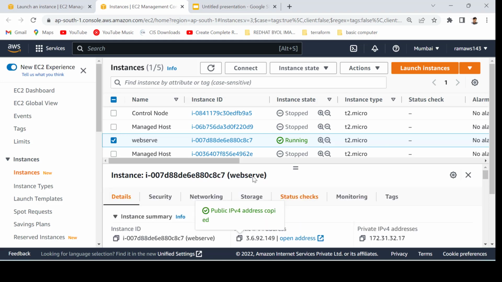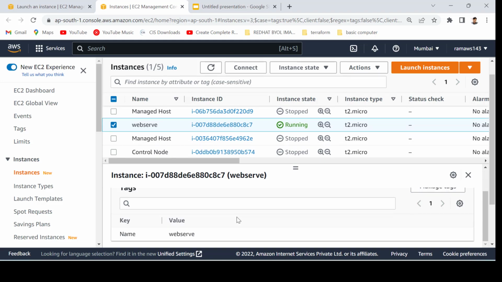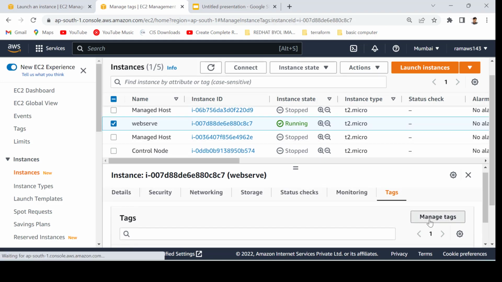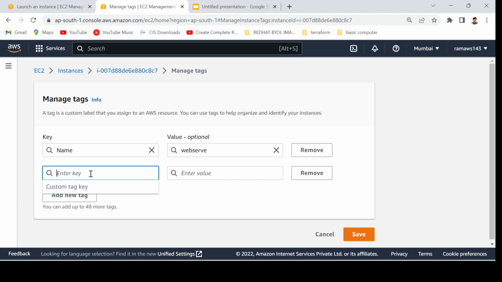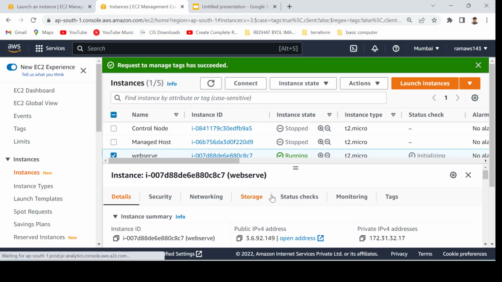It is very simple to create an instance. If you want to give more tags, we can give them during the creation of the instance as well as after the launch, for example env and prod, right? You just have to save and all that. Further, you can do multiple things on this. Let me show you what you can do.